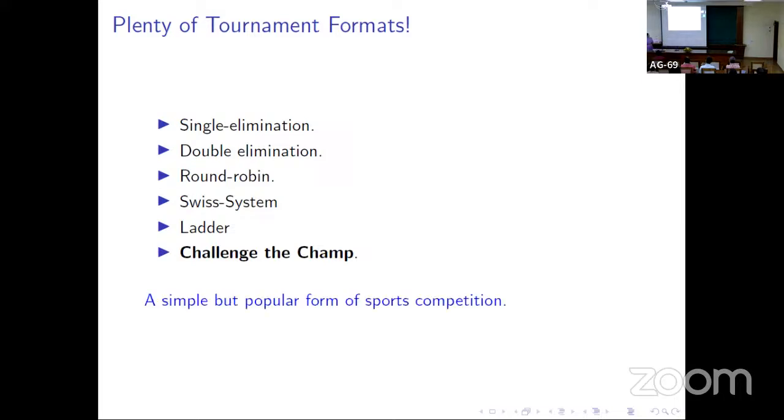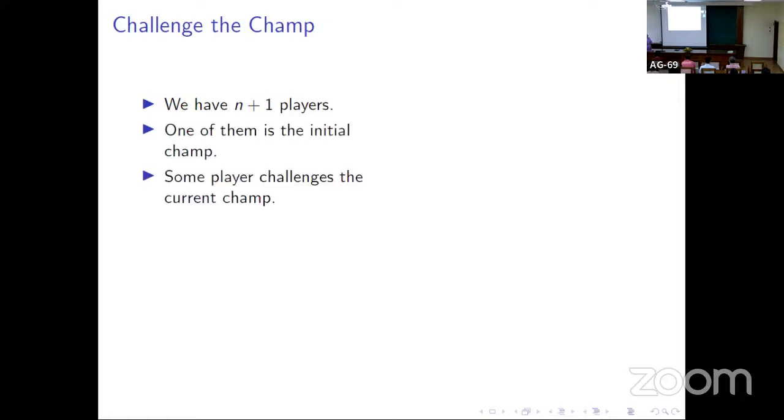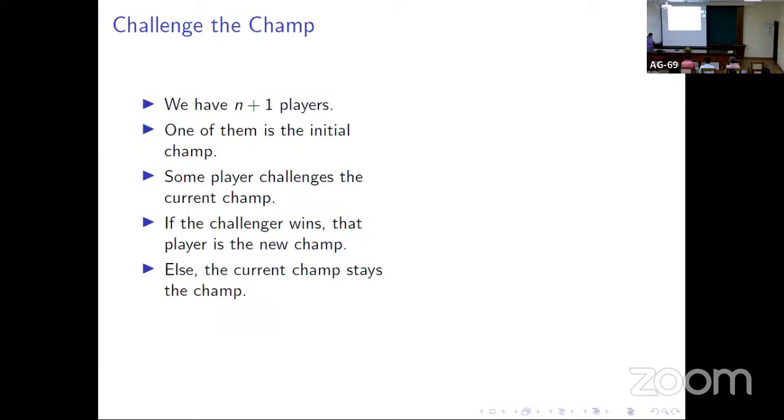So what is that? This is a very simple but popular form of sports competition, and it's usually used in the WWE Championship, and it is also known as defending the title. So what is this competition? In Challenge the Champ, we have n+1 players, and initially one of them is the initial champ. Then some player comes and challenges this champ, and if the challenger wins, he becomes the current champ. Otherwise, the champ remains the same. And after all players have challenged, the player in the last round becomes the current champ.